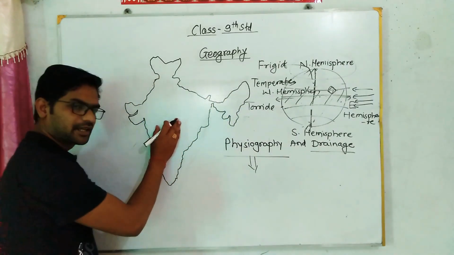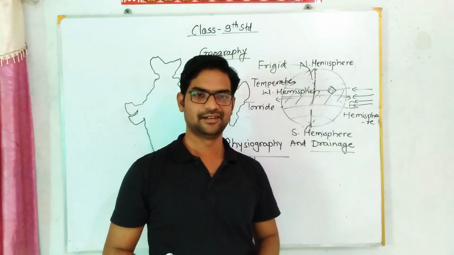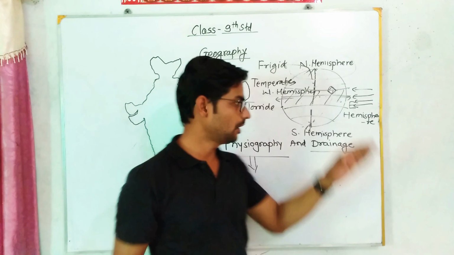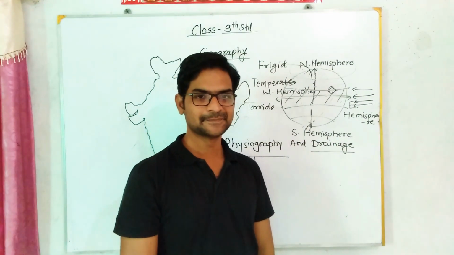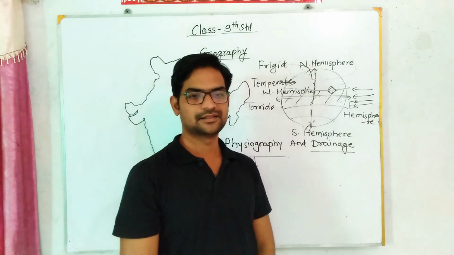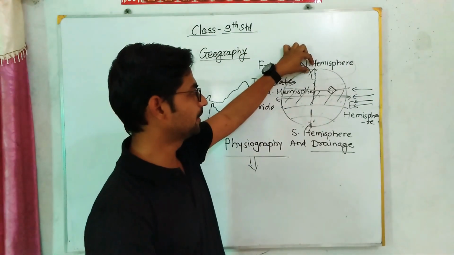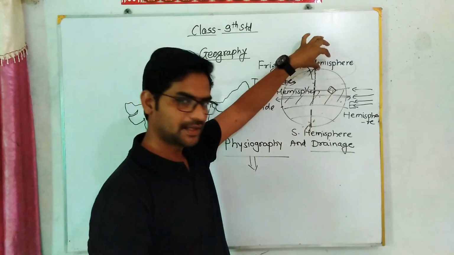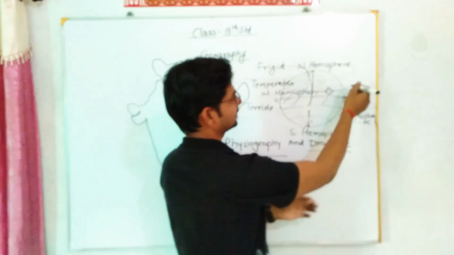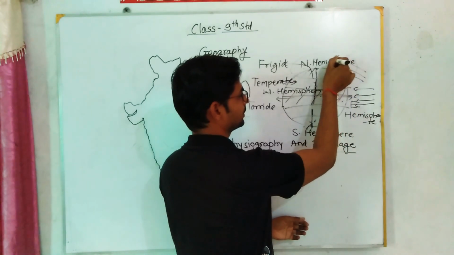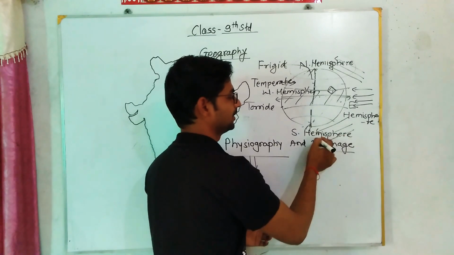So we can experience all types of climatic conditions in our country, which we can find all over the world. Now you will ask me, how is it possible, sir? And my dear students, the answer is very simple. Just like this is the frigid zone, and you can experience very cool climatic conditions in this region, because sun rays pass slantingly through this region. If you observe, sun rays are slantingly passing near the poles.